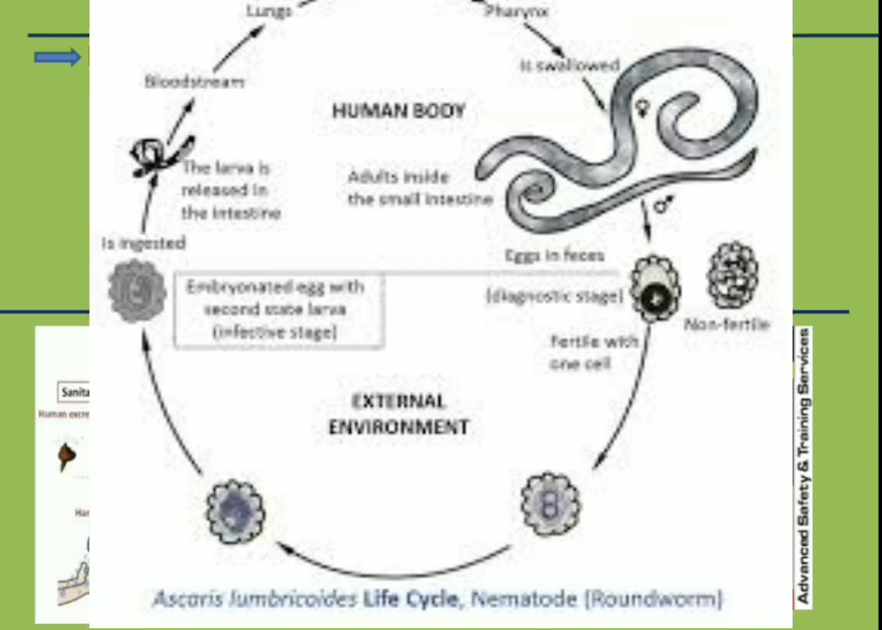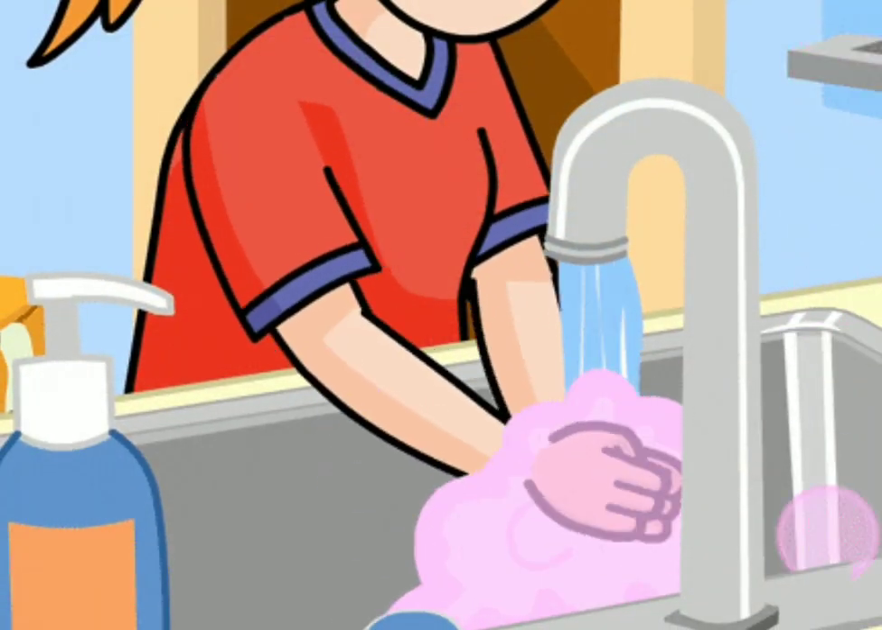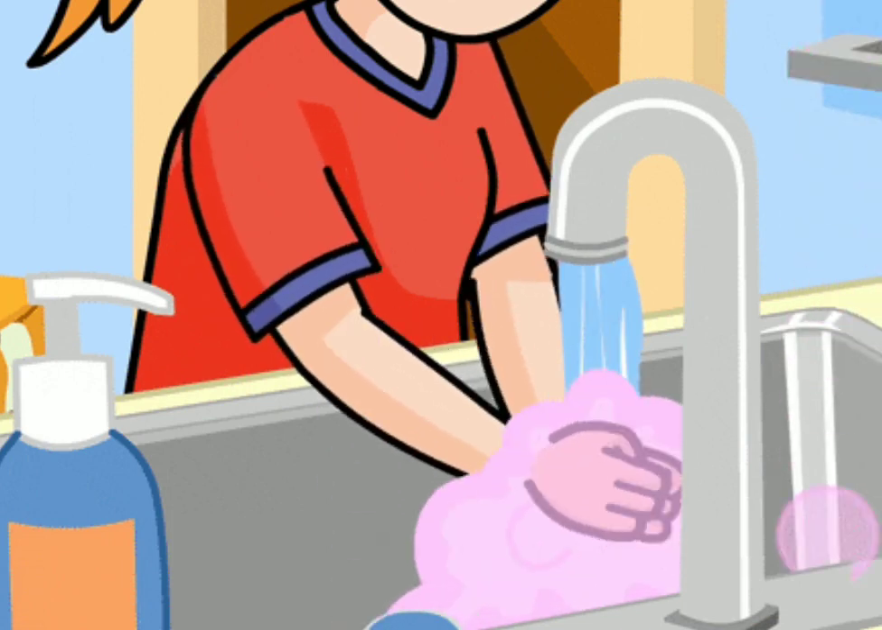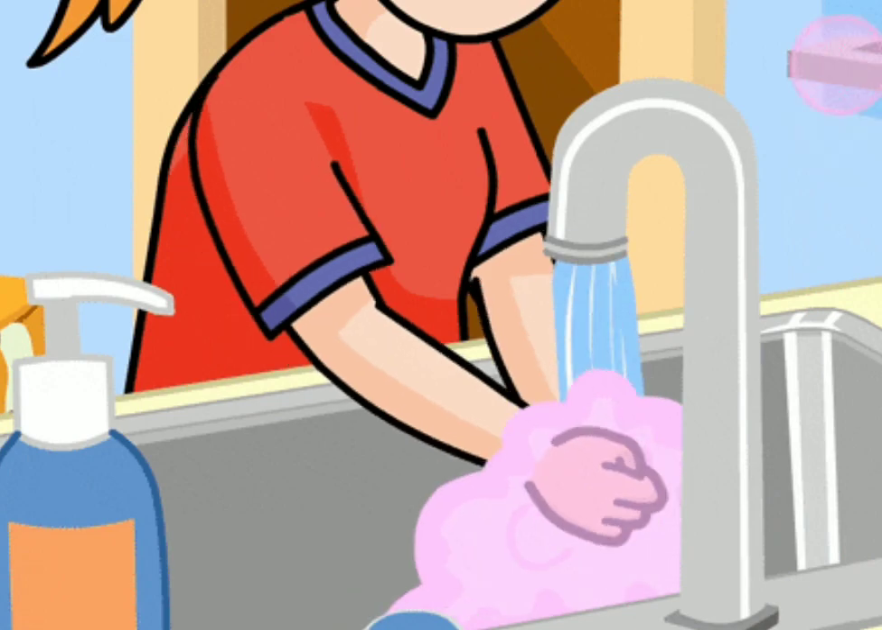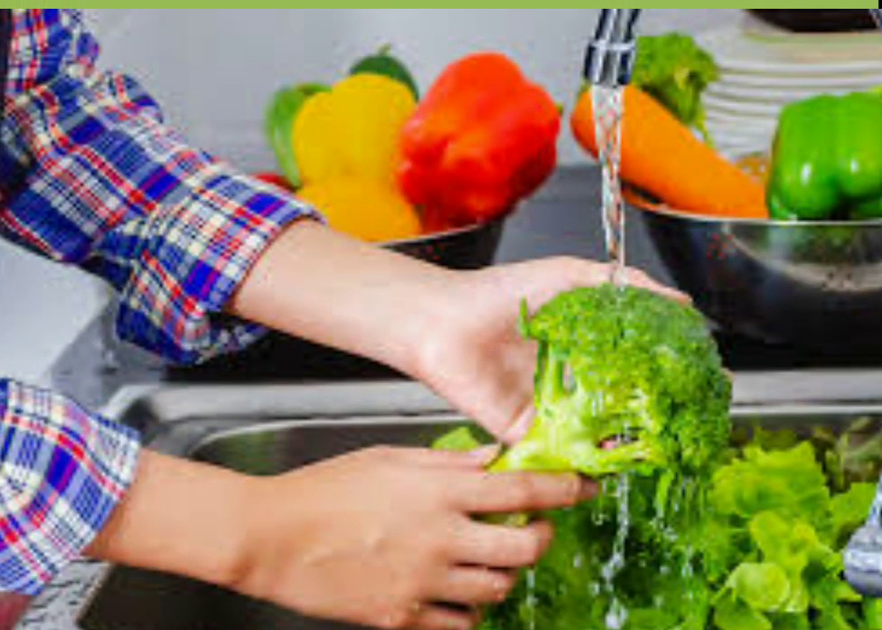Now, the prevention and control of Ascariasis: avoiding defecation in open spaces prevents the spread of Ascaris. Personal hygiene habits like washing hands with water and soap after using the toilet are also important. Washing vegetables thoroughly before cooking and avoiding raw vegetables is important for prevention of Ascariasis.